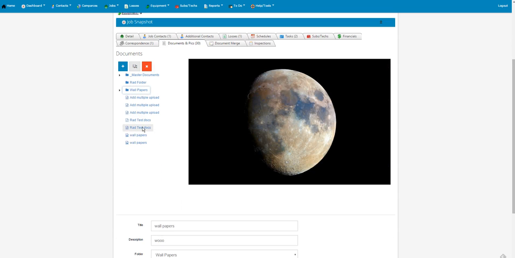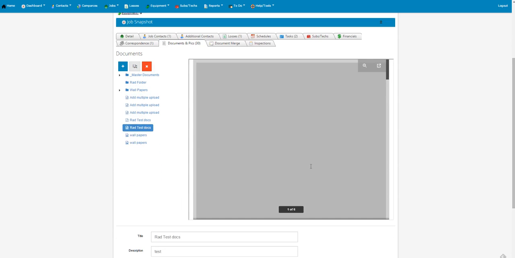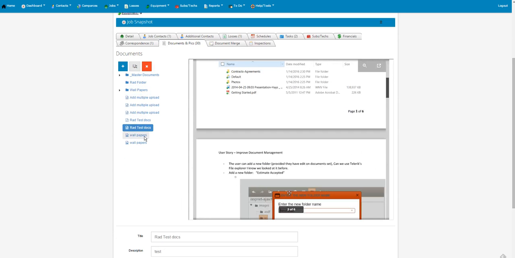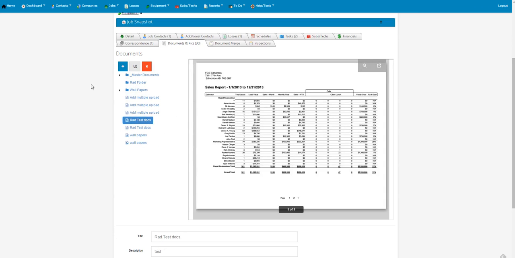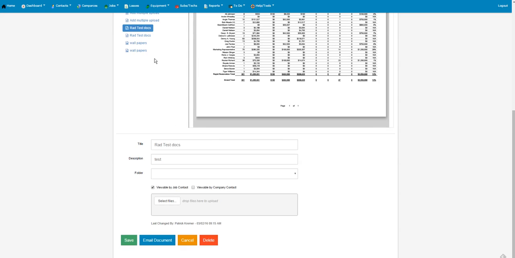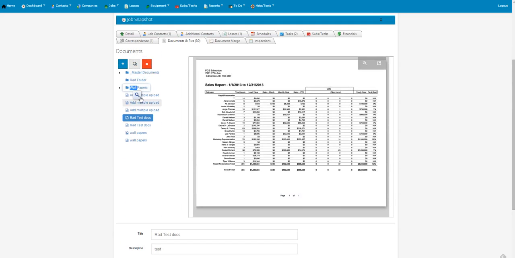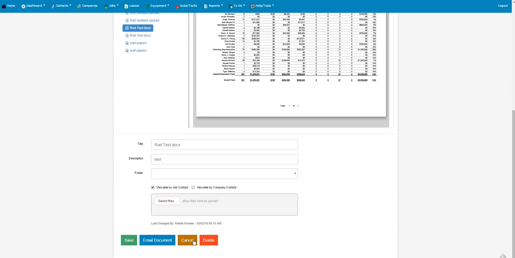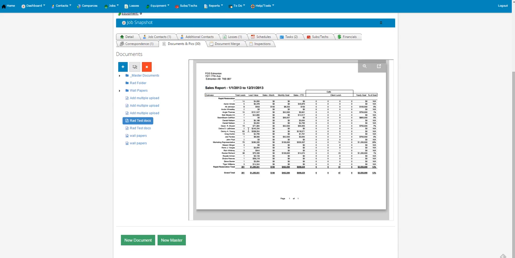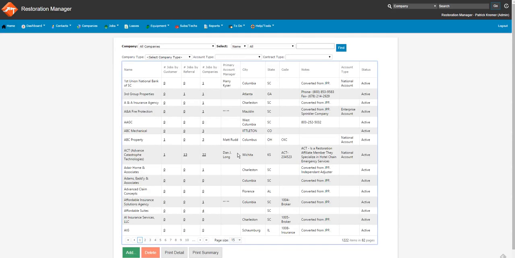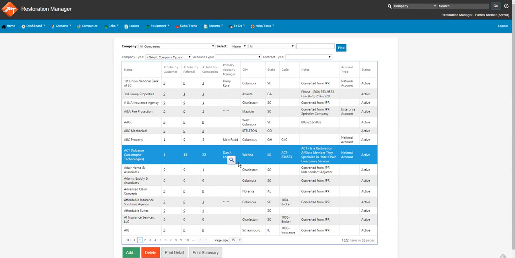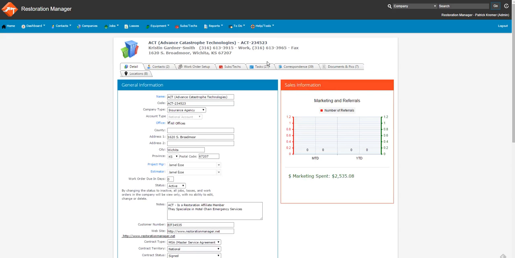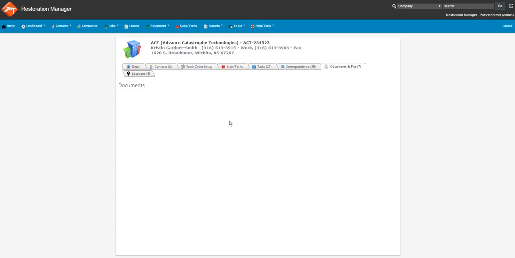which also has the capability to preview Word documents now. PDFs and Excel, if we have it, which doesn't look like we have one. But everything else functions about the same. It's just a new look and feel. And this is also in the projects or companies and subtext documents as well. And that about wraps up the document features.